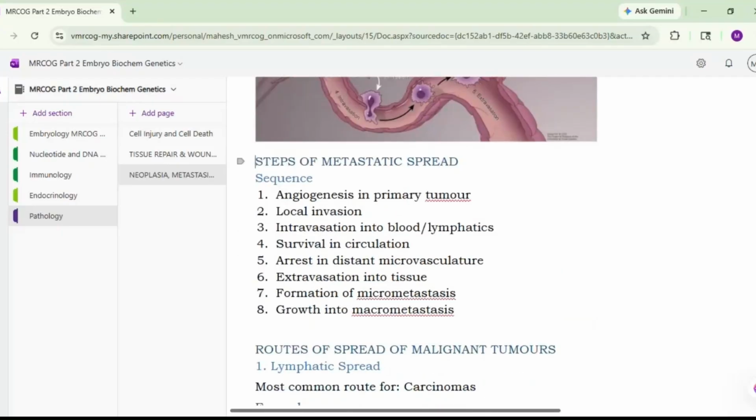Okay, so the steps of metastatic spread are: angiogenesis in the primary tumor, then local invasion, then intravasation into the blood or the lymphatics, then survival in the circulation, then arrest in the distant microvasculature, then extravasation into the tissues, formation of the micrometastases, and the growth into the macrometastases.